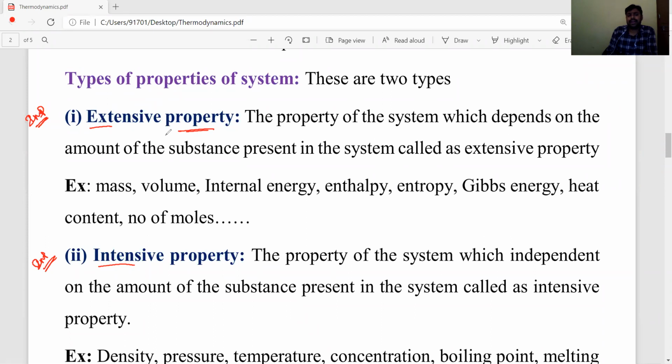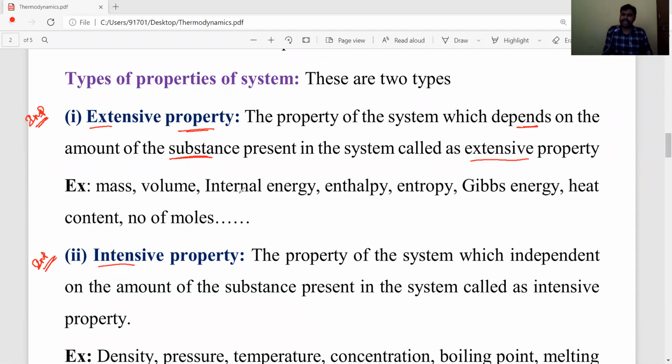What kind of properties are called extensive properties? A property of a system which depends on the amount of substance, meaning matter. If the quantity of the substance increases, the property will either increase or decrease; it will change. So the properties which depend on the amount of substance in a system are called extensive properties. For example, mass: if the quantity increases, the mass increases, so mass depends on the quantity.